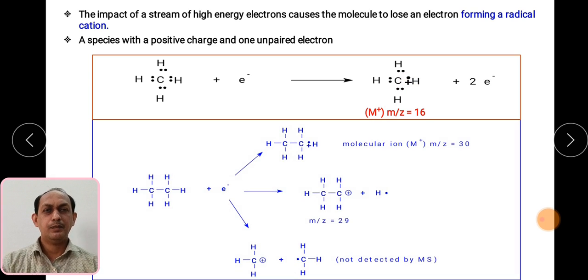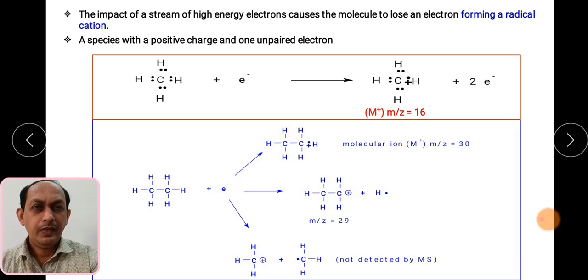If we take the example of ethane, ethane is irradiated with the electron. One of the electrons will be lost, resulting in the formation of a molecular ion having a mass to charge ratio equal to 30. Then it will lose one more proton, resulting in the formation of mass 29.